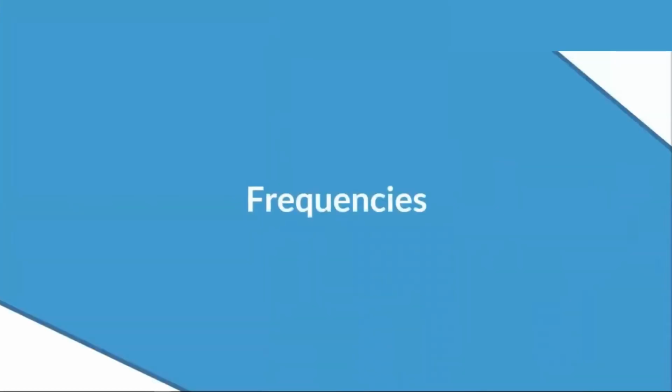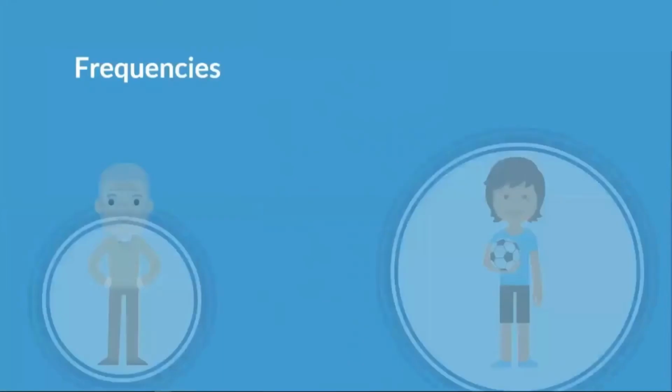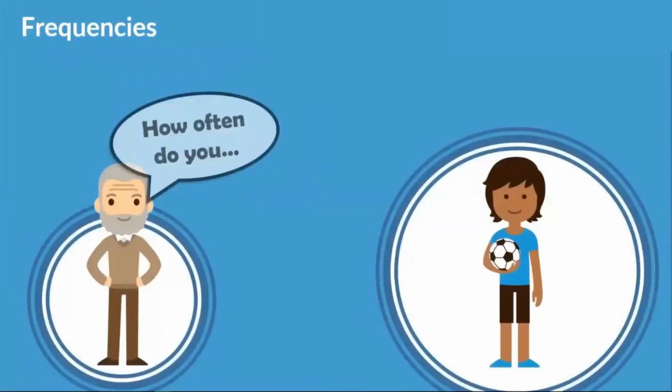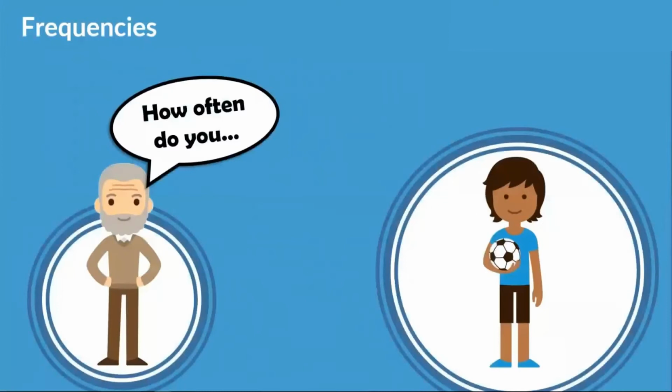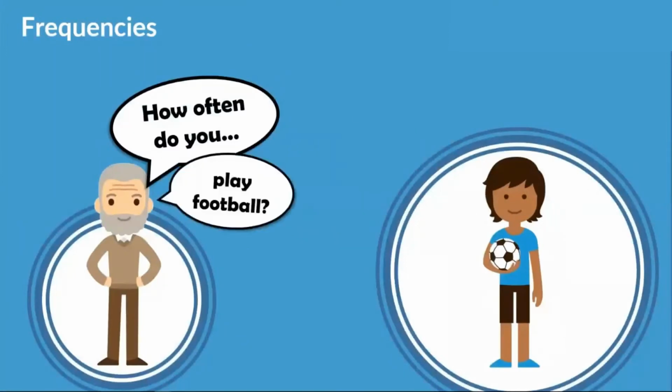Now that we have looked at the present tenses, let's look at some frequencies, guys. Now, don't worry about what frequencies means at the moment. Let's look at a conversation here. How often do you play football?